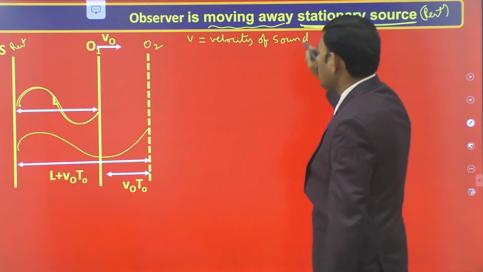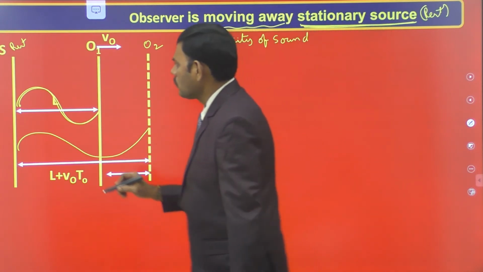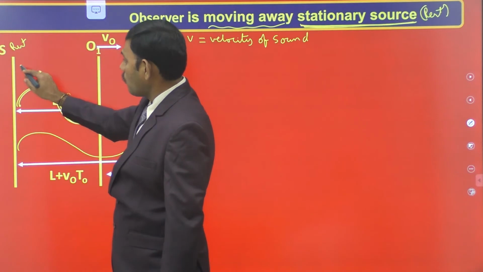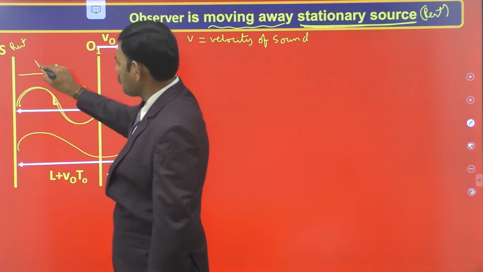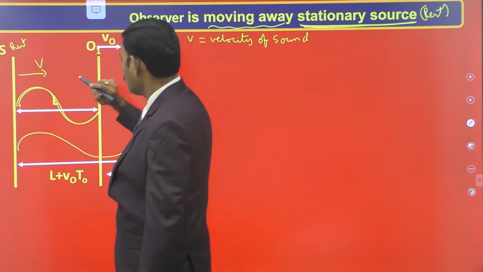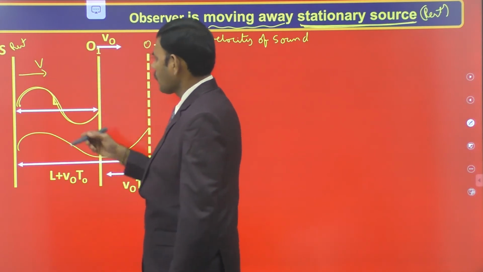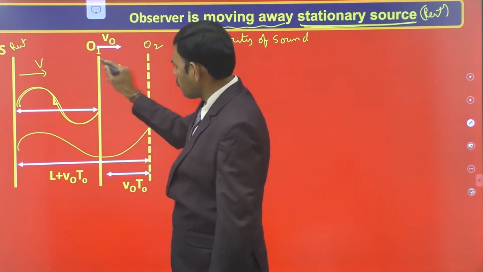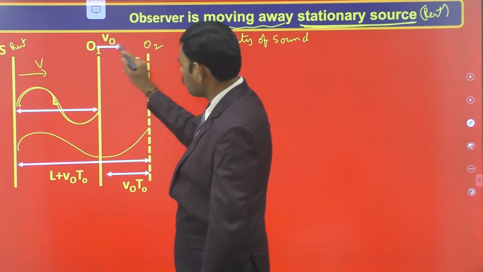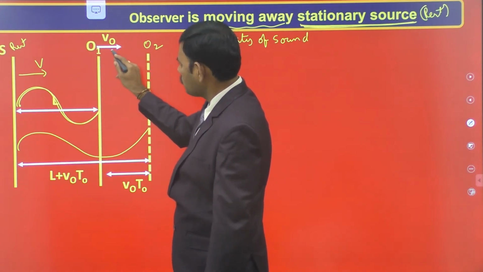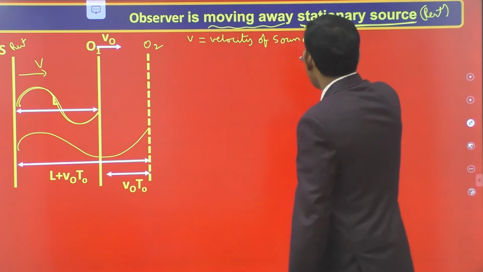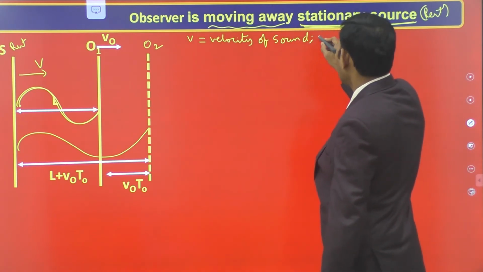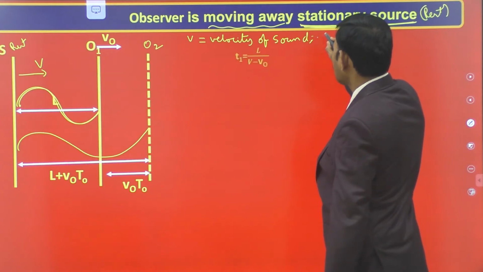So let v be the velocity of the sound. When the sound is emitted, the sound wave is emitted from the source and travels in this direction with velocity v. At the same time, as the sound wave is trying to approach the observer, the observer is also moving with velocity v0. Therefore, here we must consider relative velocity.